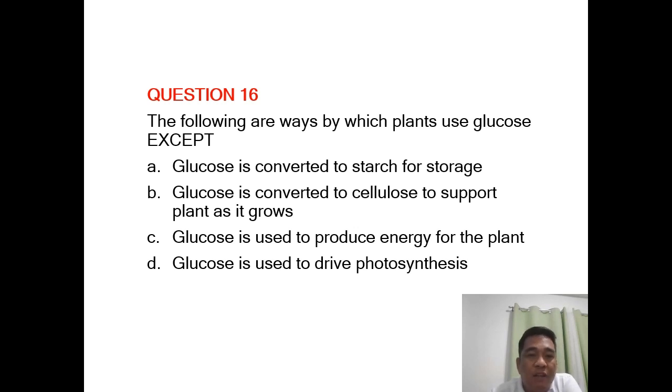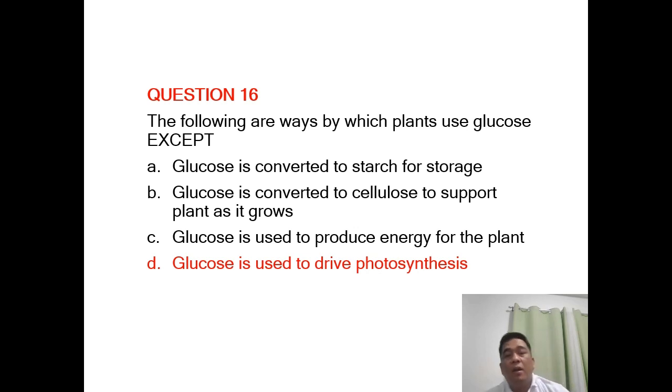For question number 16, the following are ways by which plants use glucose, except: A. Glucose is converted to starch for storage. B. Glucose is converted to cellulose to support plant as it grows. C. Glucose is used to produce energy for the plant. Or D. Glucose is used to drive photosynthesis. Ang tamang sagot natin dito, mga kapitek, ay letter D.